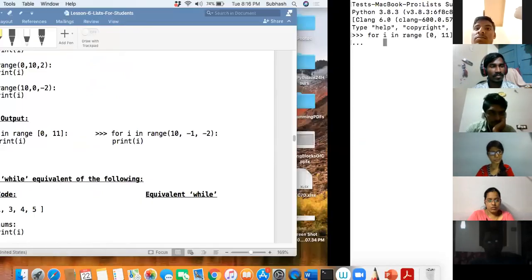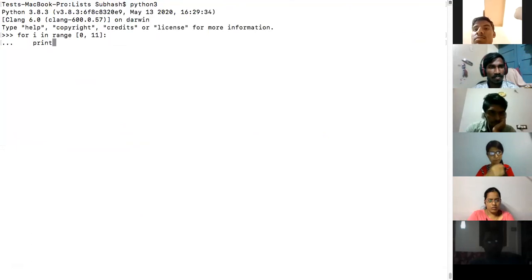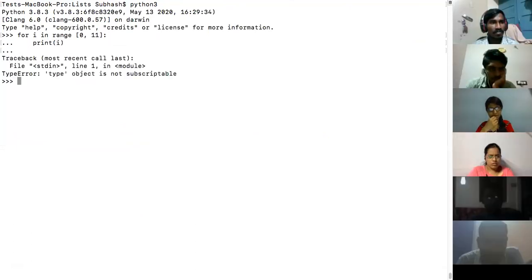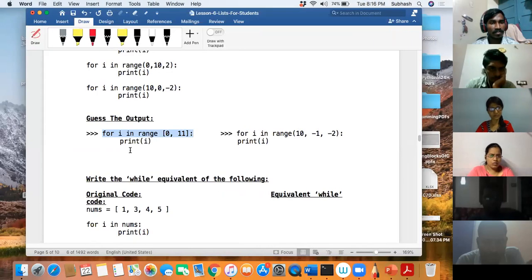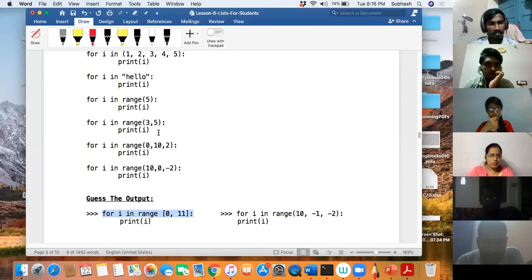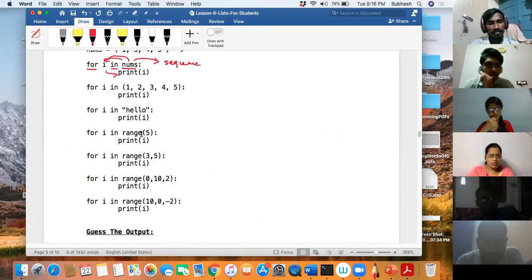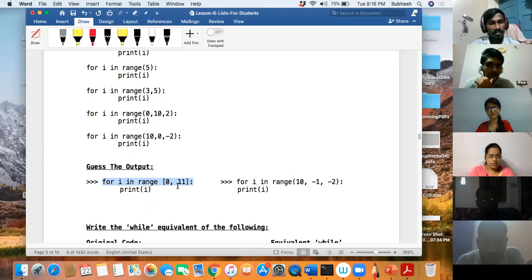Okay, tab. And what is the print I? What will happen over here? Okay, see the syntax for the range function. What is the range function? Okay, and what is it that you have given? Did you see this? Most of you will get it. It should have been a bracket over here. It is a square bracket. It should have been a small bracket over here. So this will result in an error. Is that okay?